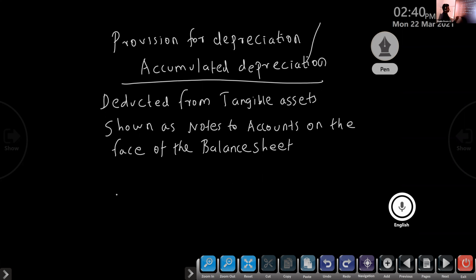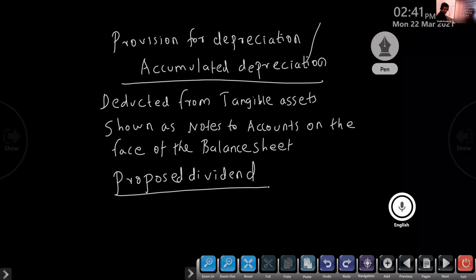Proposed dividend. If anyone takes our company share, we have to give dividend. For that purpose, we have to keep reserve. That is proposed dividend.